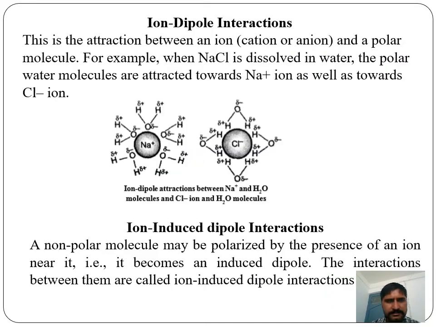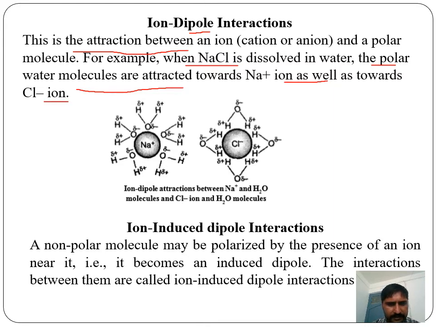Another is ion-dipole. An ion and the dipole of another molecule can interact with one another. This is the attraction between an ion and a polar molecule. Suppose sodium chloride is dissolved in water: the polar water molecules are attracted towards the sodium ion as well as towards the chloride ion.